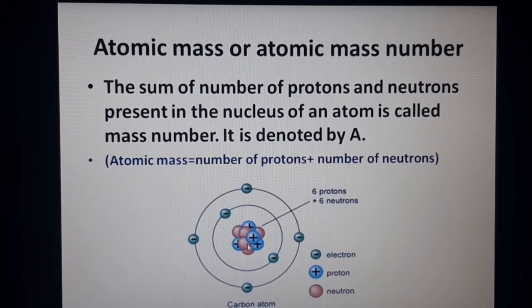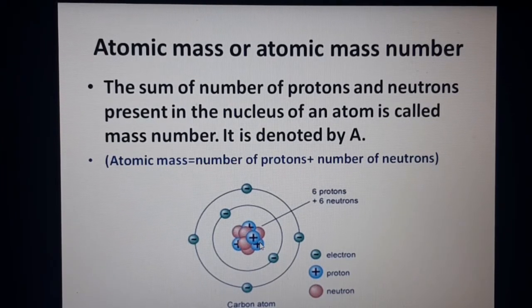So the atomic mass number of carbon is 12. Like that, for any element's atom, we can find its atomic mass number by adding the protons plus neutrons present inside the nucleus.